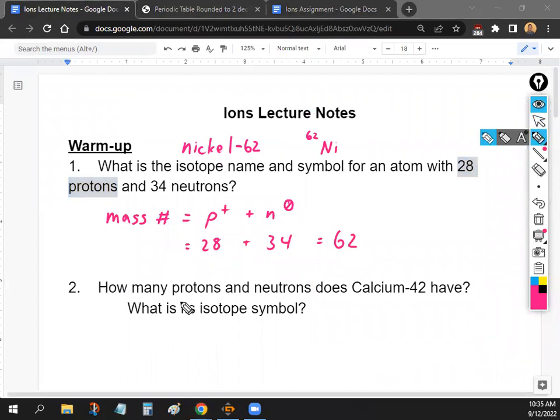So for the protons, we just write that it has 20 protons because it is calcium. Now this number back here, we said it's the protons plus the neutrons. So if we know the protons, we can just subtract 20, and that'll give us the number of neutrons. So it's going to be 22 neutrons. An easy way for you guys to check your work is just add them again, and it should end up the same number right here. So 20 plus 22 is 42.